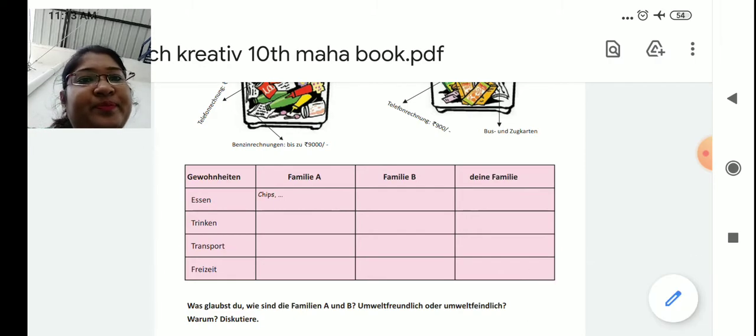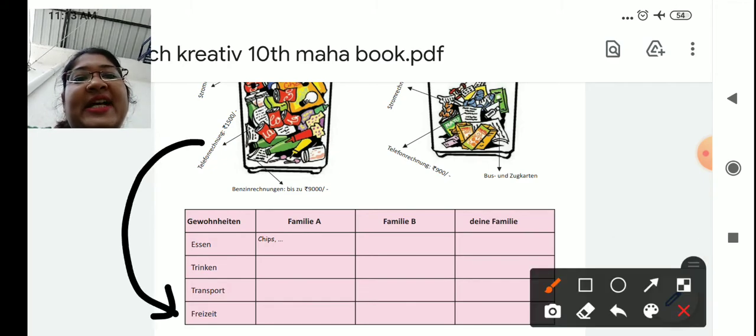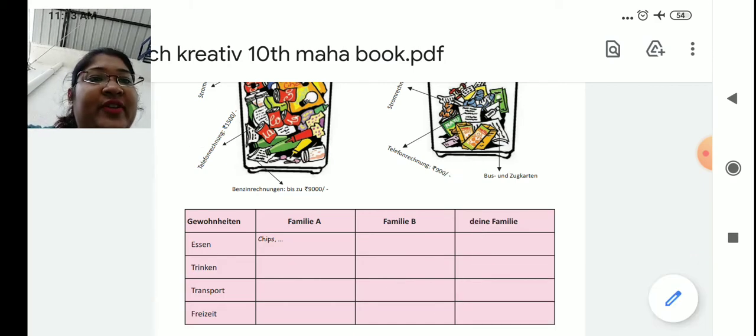So a telephone Rechnung will come under Freizeit. If in your free time you are calling, the telephone bill will come under Freizeit. Same you have to do for Familie B. This telephone Rechnung will come here. Bus und Zugkarten, so bus and railway tickets, will come under transport. Like this you have to differentiate.